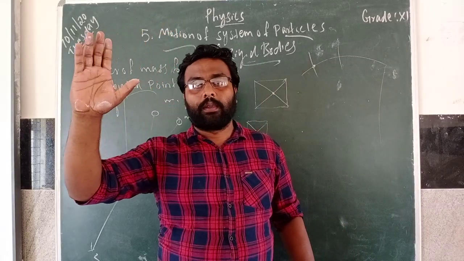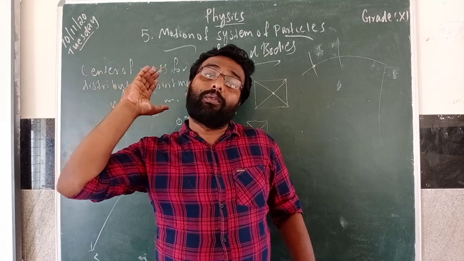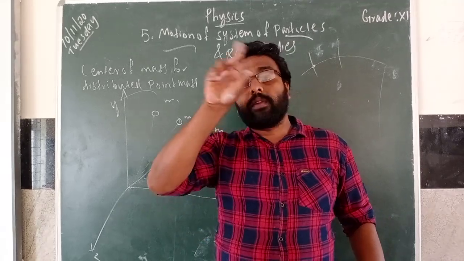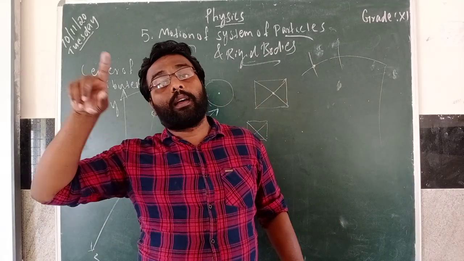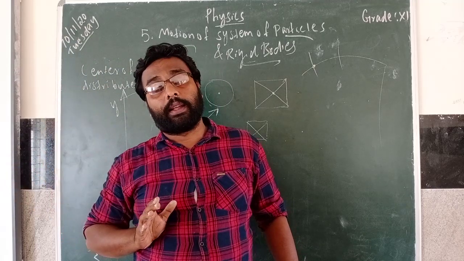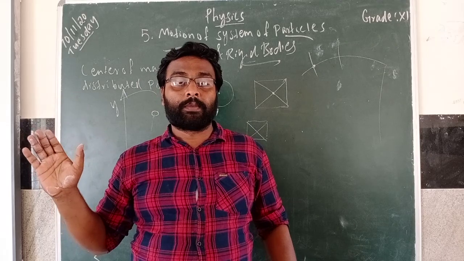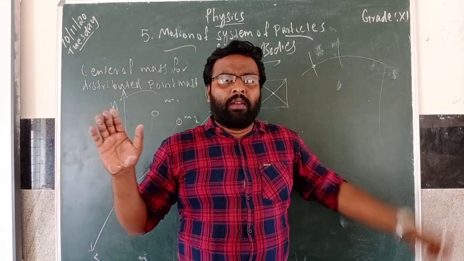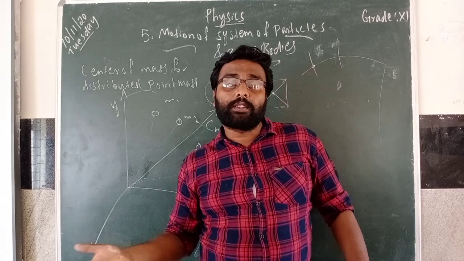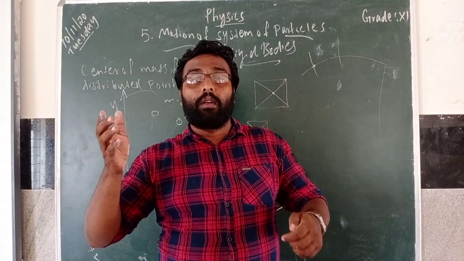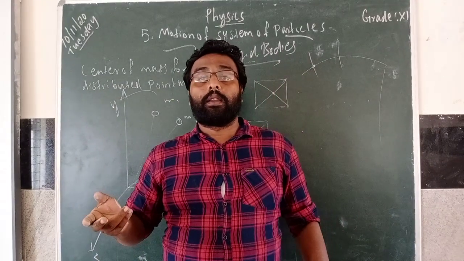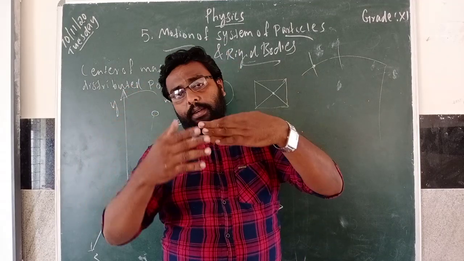For example, if you take a vehicle wheel, the center will move in one direction and the other point particles will move in another path. The same thing with this cricket bat, one simple example is given with the diagram. One boy is throwing the cricket bat at some angle, say 45 degrees. You can also feel it will rotate.